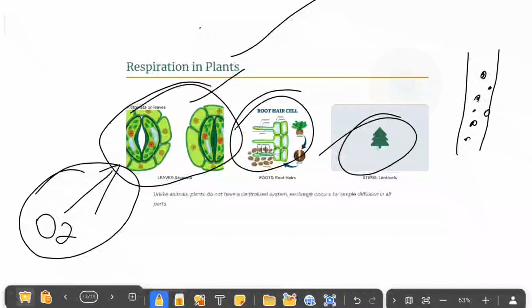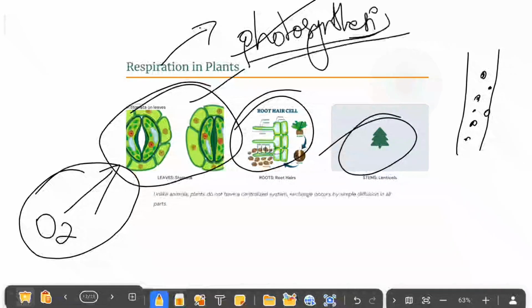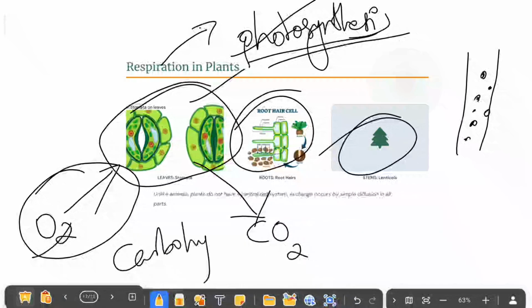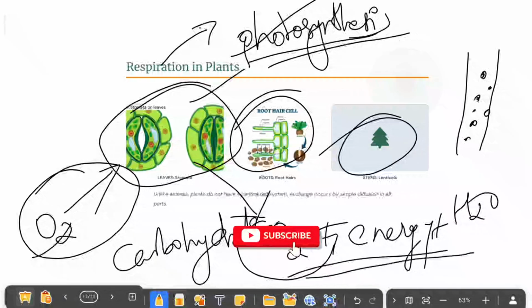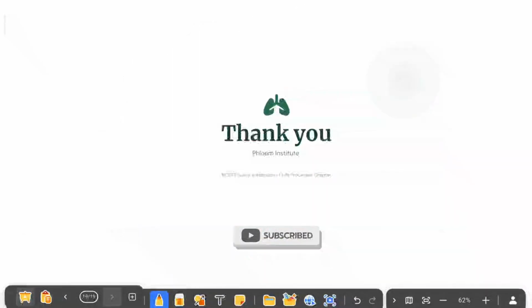And here remember, respiration in plants is opposite to photosynthesis. In photosynthesis they release oxygen, but at respiration time they take in oxygen and release carbon dioxide. In the same way, they use the carbohydrate produced during photosynthesis. This carbohydrate they convert into energy and carbon dioxide plus water. This is respiration in plants. So thank you.